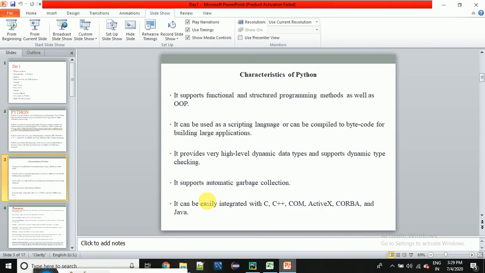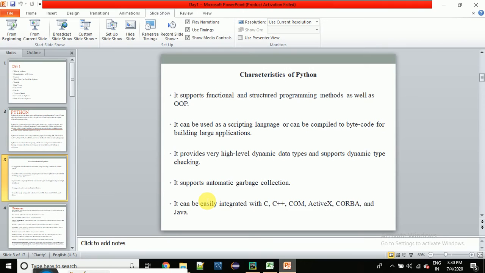Now, there are some characteristics of Python. With Python we can do functional and structural programming, as well as object oriented programming. All these terms are new for you if you are new to the programming world, but we will talk about them later with time.